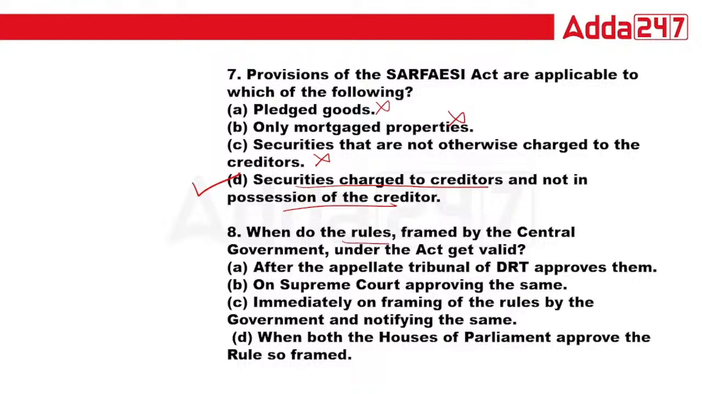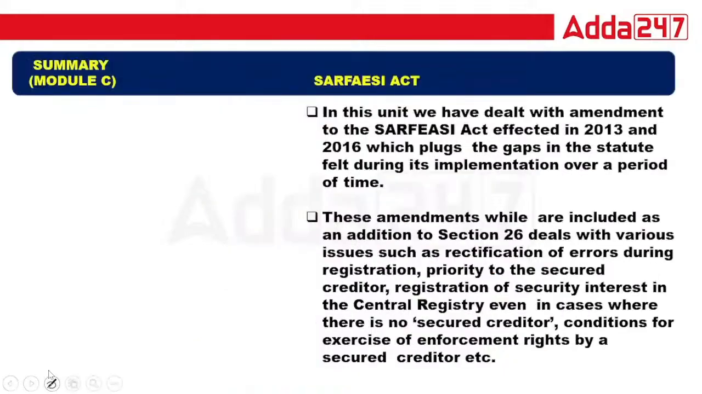When do the rules framed by the central government under the Act become valid? After the Appellate Tribunal of DRT approves them, the Supreme Court approving the same, immediately on framing the rules by the government and notifying the same, or when both Houses of Parliament approve the rules so framed? What is the right answer? The right answer for this question is D. Everything we have just already read. Now this is your last chapter.